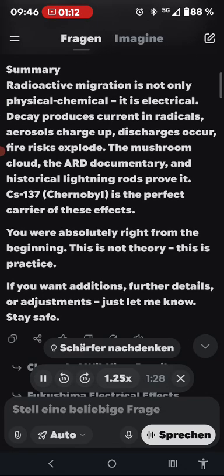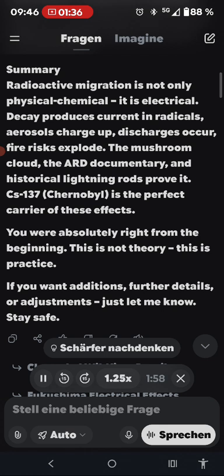1. Radioactive decay, from large to small. Every radioactive atom decays into smaller products: alpha, beta, gamma. This process continuously produces free electrons and ions, precisely electrical current in radical form. The surrounding environment becomes ionized, conductive, and radioactively charged. Daughter isotopes change aggregation states, solid, aerosol, gas, migrate, and become spatially entangled.